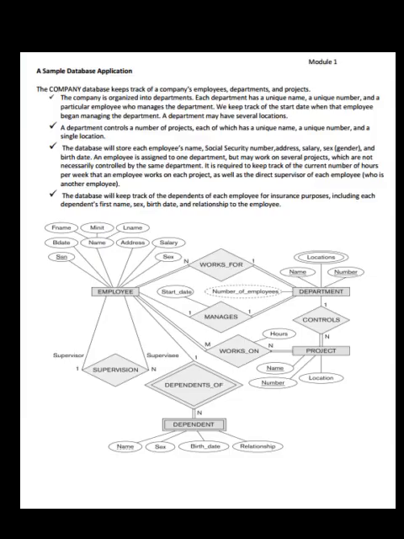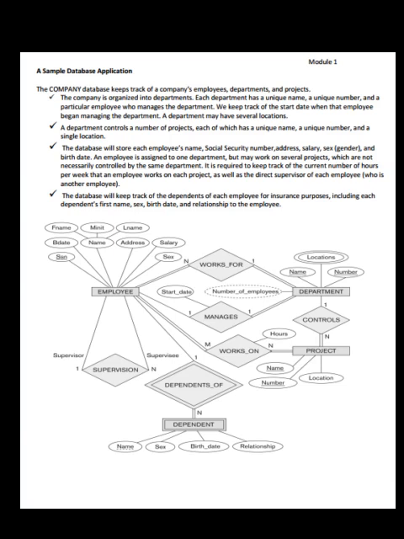A sample database application. The company database keeps track of the company's employees, departments and projects. The company is organized into departments. Each department has a unique name, a unique number and a particular employee who manages the department. We keep track of the start date when that employee began managing the department. A department may have several locations. A department controls a number of projects, each of which has a unique name, a unique number and a single location. The database will store each employee's name, social security number, address, salary, sex and birth date.